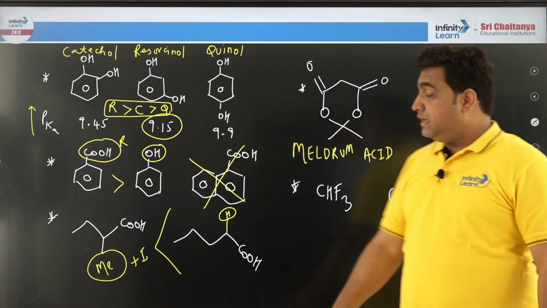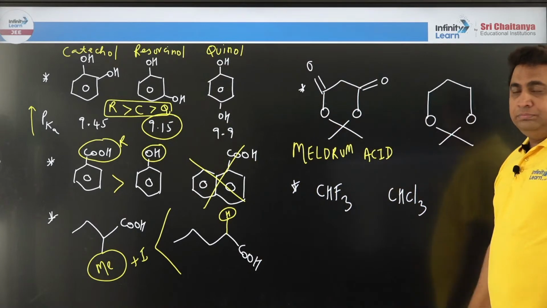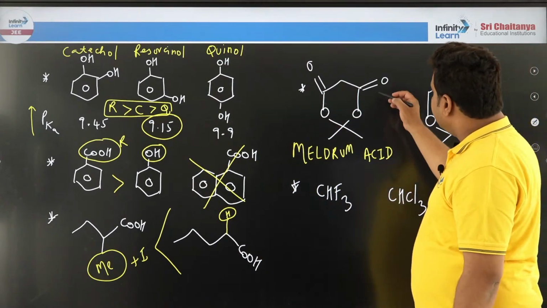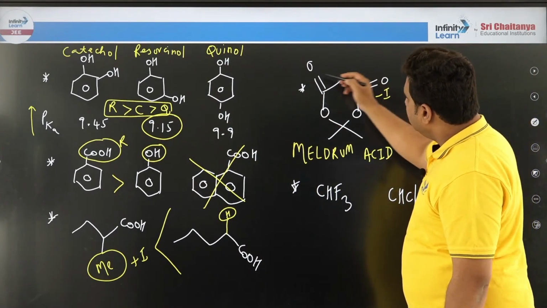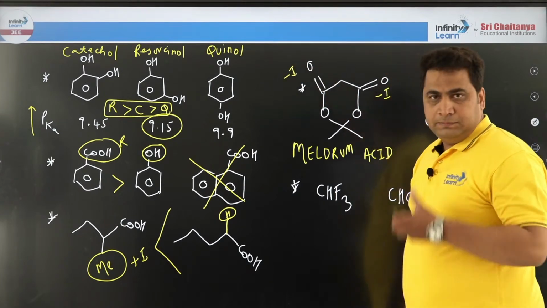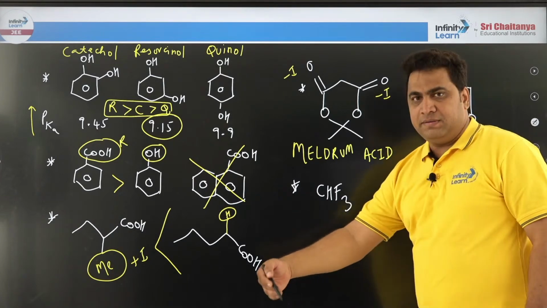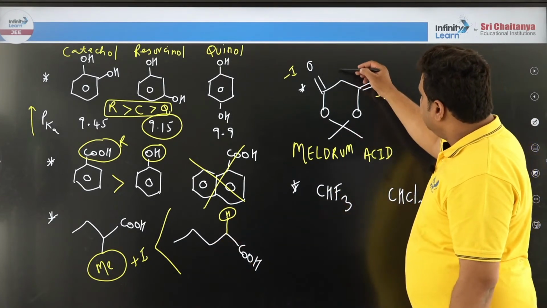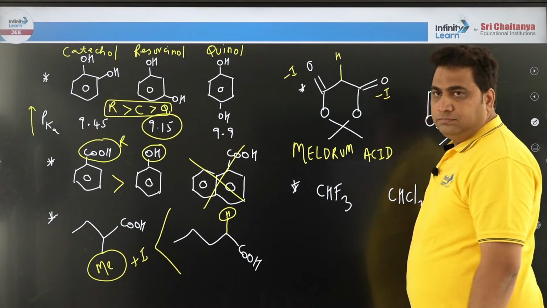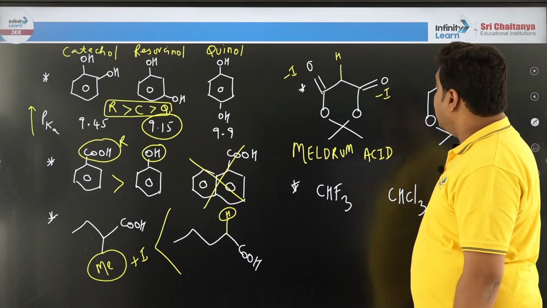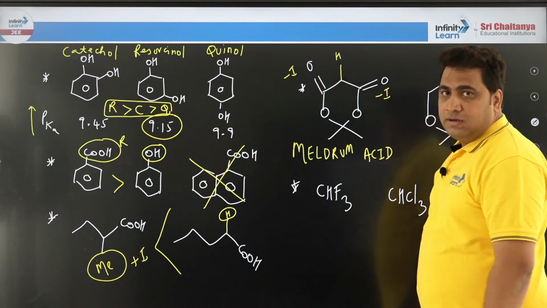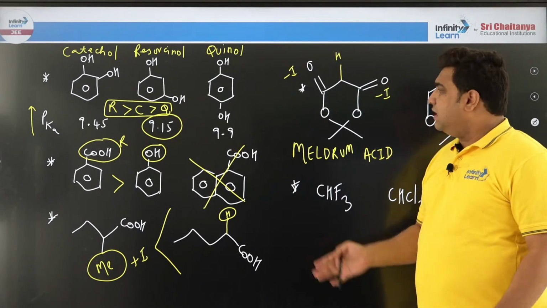Now, which is more acidic, Meldrum's acid or this compound? Everybody can see in Meldrum's acid, here you have a minus I group and here you have a minus I group. And what did I tell you long ago? That you have to see alpha, meaning immediate neighbor. So here, if you see this hydrogen in Meldrum's acid, obviously you can directly say the answer, this is more acidic.